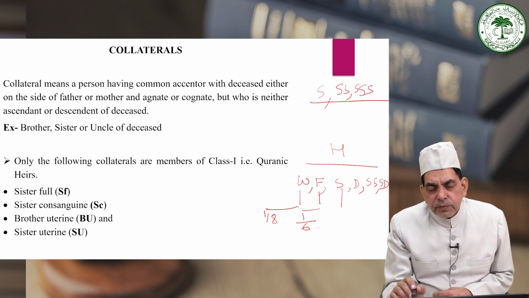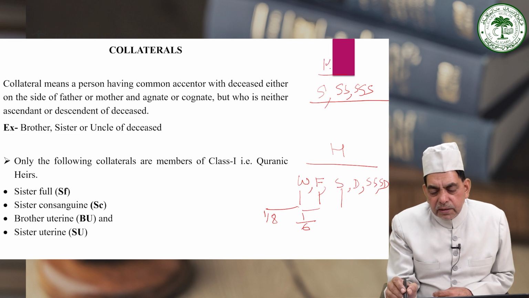there is a rule of exclusion. A member of this class will exclude the other members, means one who is nearer to the deceased by blood will exclude all those members of his own class. So just say for example, H has died leaving behind a son, son's son, and son's son's son, the son of the third order.